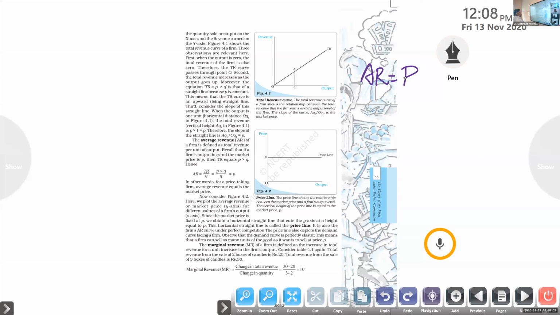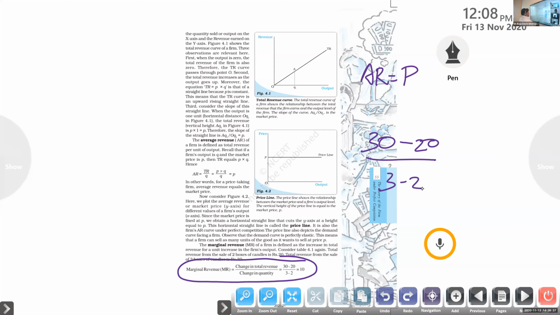Next one, marginal revenue. This is the equation here. Marginal revenue, MR: changes in the total revenue divided by the changes in the quantity. For example, you can see here, an example provided. 30 is the quantity changed minus 20, old quantity, divided by change in the quantity, 3 minus 2.